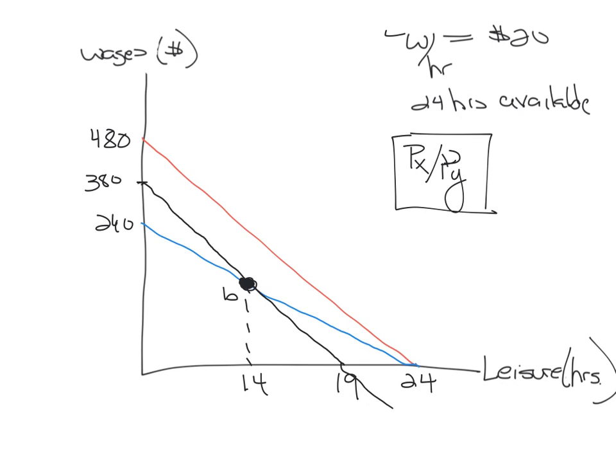Now, what we're going to try to see is whether this individual will be better off on the black line, the head tax, which we'll call BL3, or on the blue line, which we'll call BL2, the one with the wage tax.